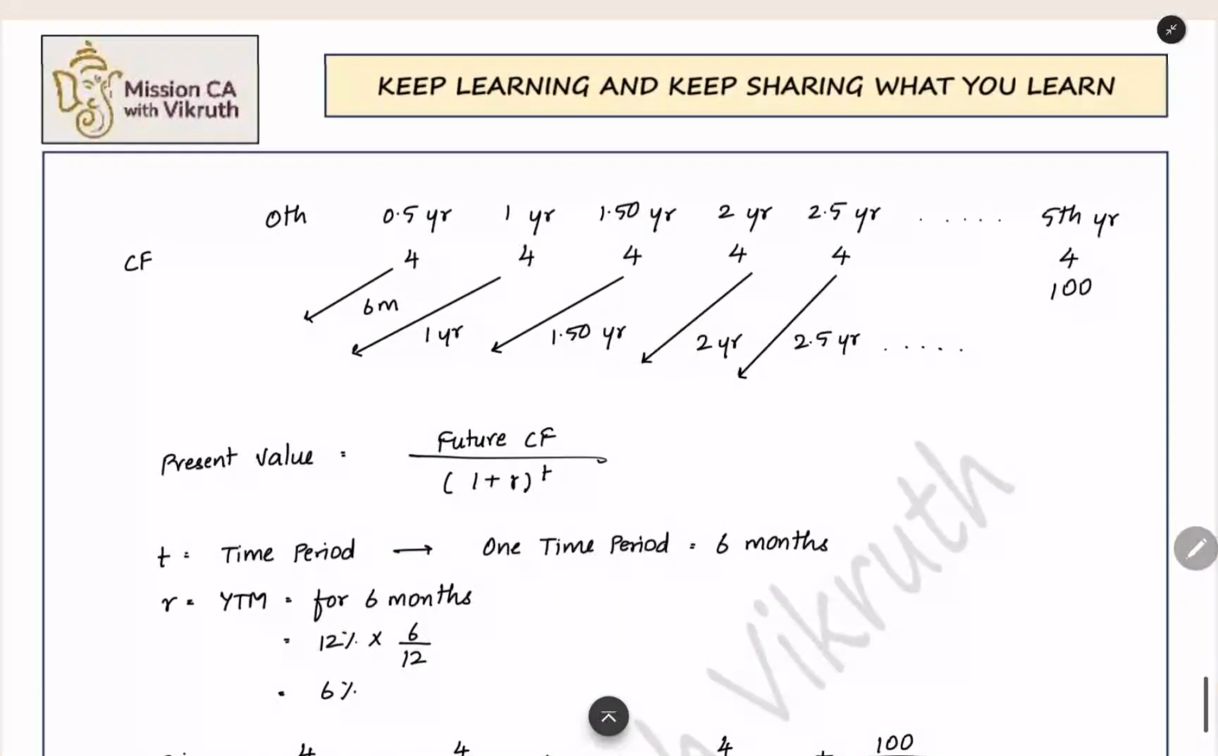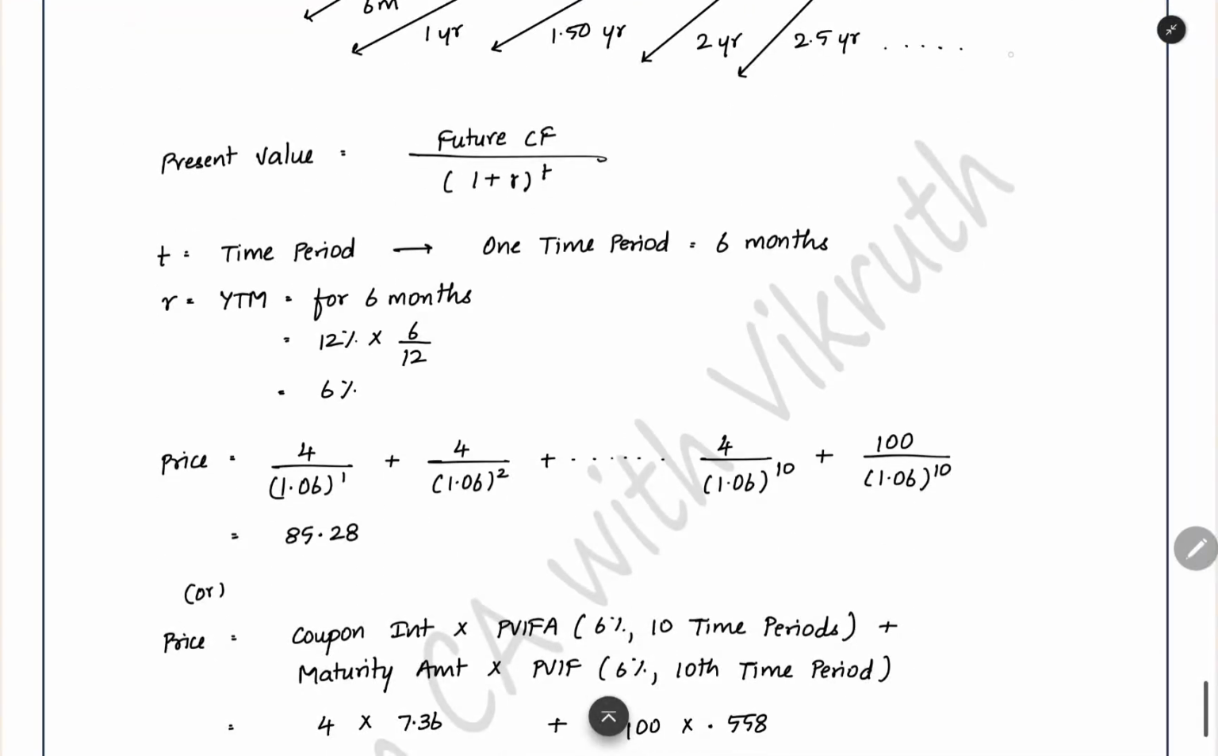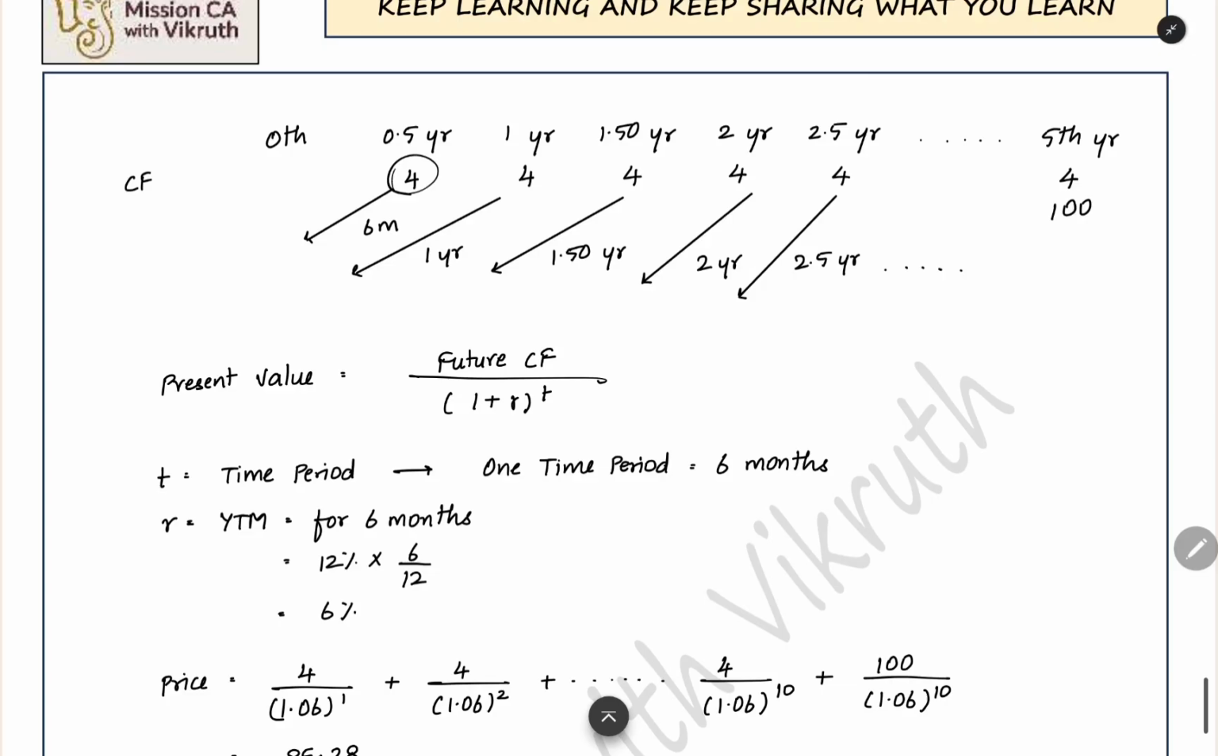Here, since you are getting interest every 6 months, 0.5 year, 1 year, 1.5 year, like that, every 6 months you are getting the interest. So the time period which you have to use for discounting will be 6 months. One time period will be equal to 6 months. Now here you have to calculate the present value. This you have to bring back by 6 months. This you have to bring back by 2 six-month periods. This you have to bring back by 3 six-month time periods. Like that you have to bring.